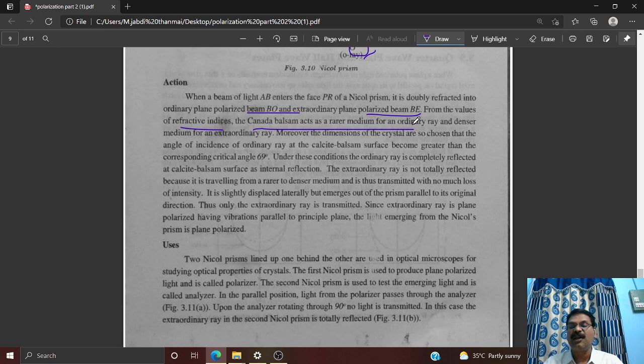and by usage of these refractive index values, the Canada balsam is acting like a rarer medium for ordinary and a denser medium for extraordinary. Is it clear? Moreover, the dimensions of the crystal are so chosen that the angle of incidence of the ordinary ray at the calcite balsam surface becomes greater than the corresponding critical angle, 69 degrees. Is it clear? So the extraordinary ray is plane polarized because vibrations are parallel to the principal plane. That is why the light emerging from the Nicol's prism is plane polarized.